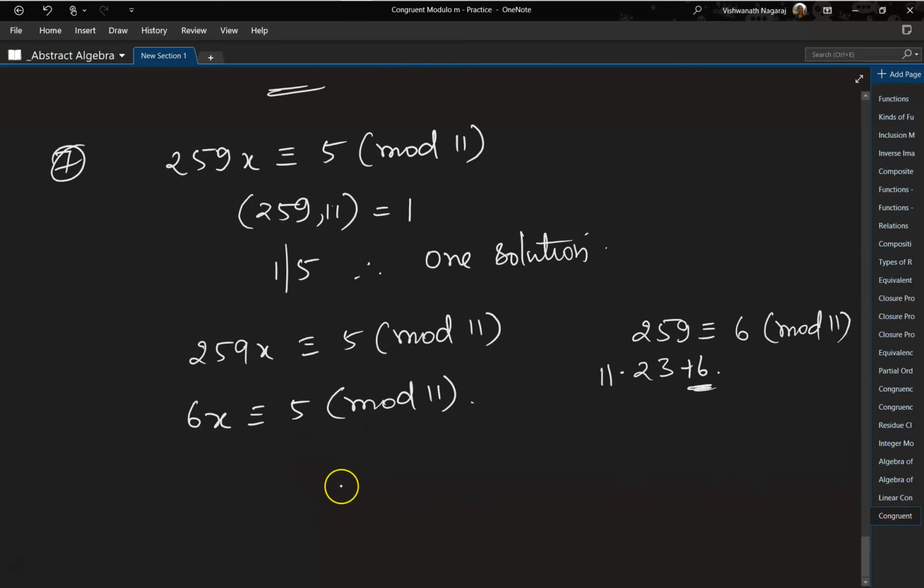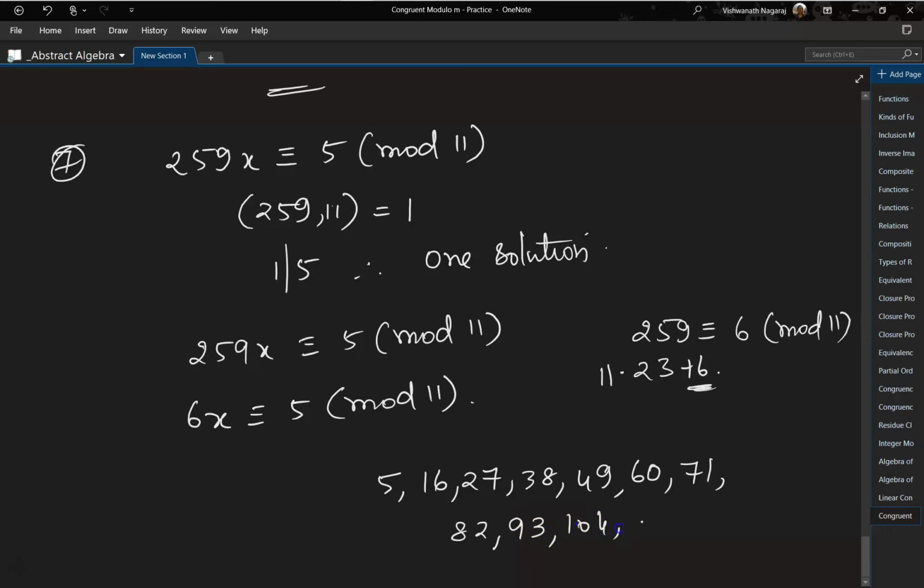Now comes the tricky part. You start with 5 and start adding 11 to it. So 5 plus 11 is 16, 27, 38, 49, 60, 71, 82, 93, 104, 115, 126, and so on.